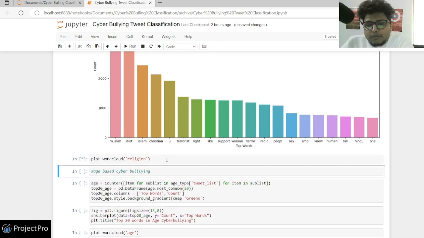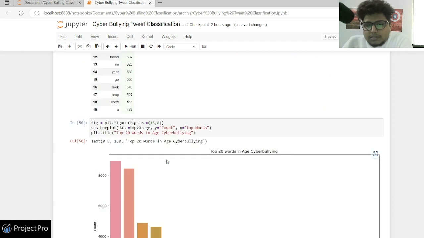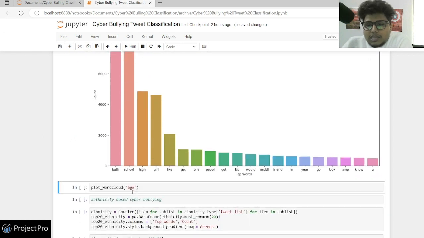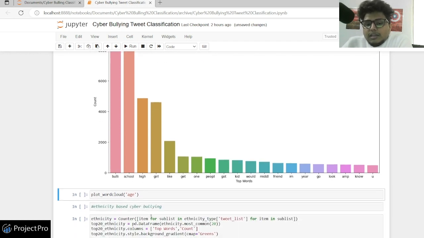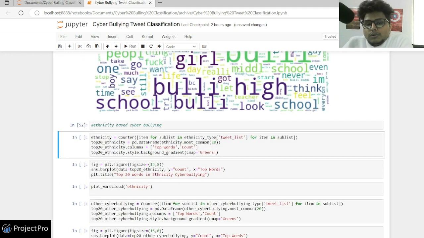And if I plot a word cloud for religion, I'll get a word cloud, and I can again get the same type of things. And similarly I do for age. So what I'm getting, this is for age cyberbullying. So tweets which are offensive towards a particular age category have more of words like bullies, schools, high. And if I plot a word cloud for better understanding, it will be something like this.